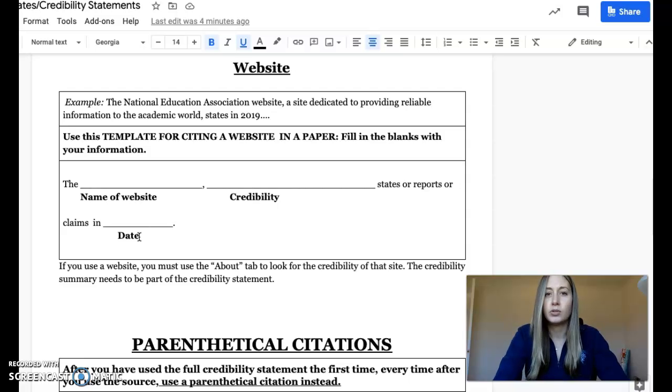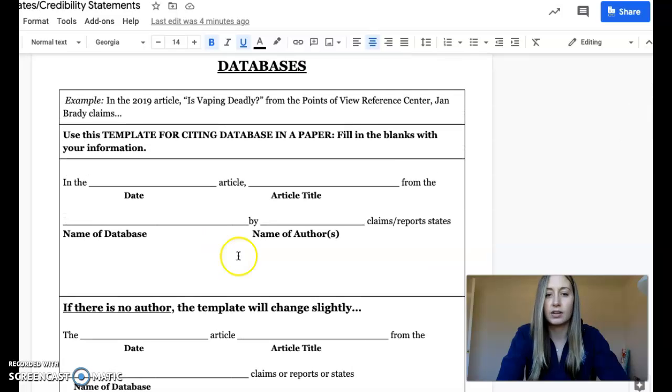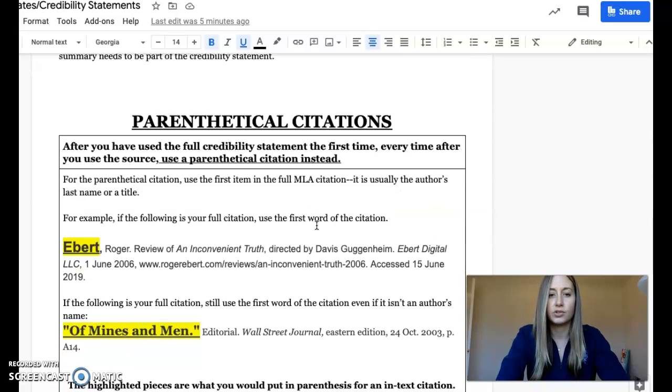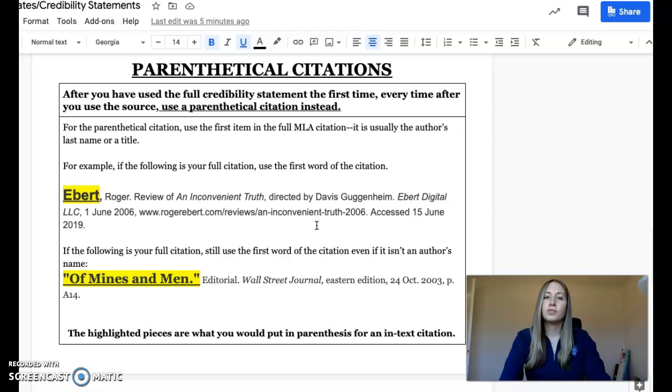So every time you use a source for the first time in your paper, you need to make sure you are very specific about where the information is from. This helps avoid plagiarism. It's very important. Date, article title, name of the database, and name of the author. Your research journal will have all this stuff saved for you, which is good. So once you've used the source for the first time in your paper, then you'll probably end up using the source again at some point in your paper, but you don't have to redo that credibility statement every time. You only do the credibility statement the first time.